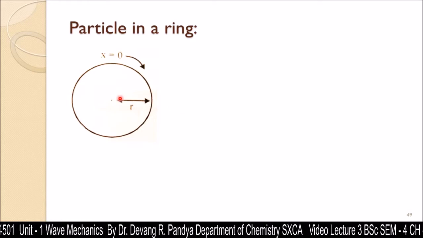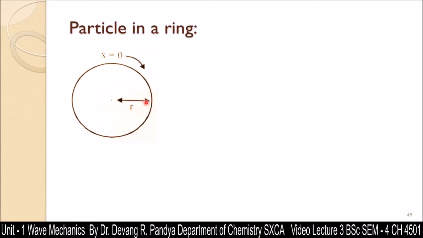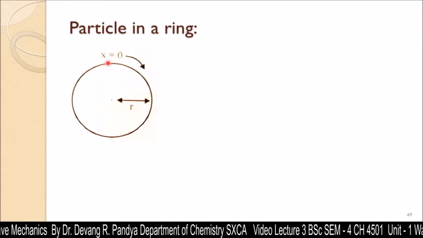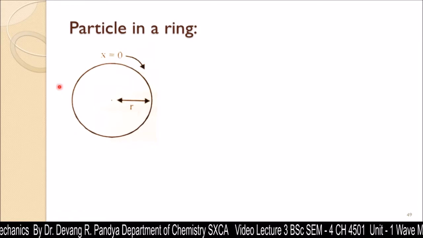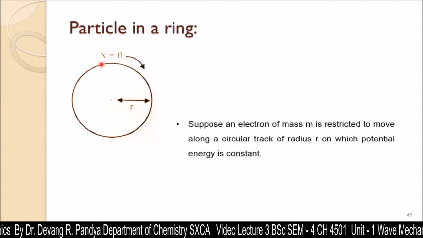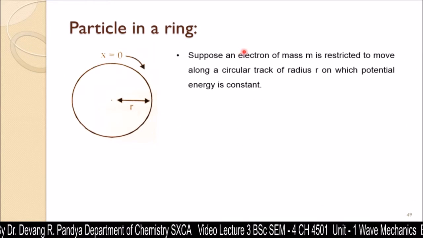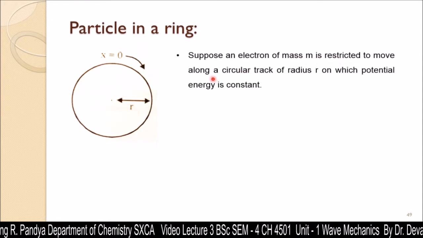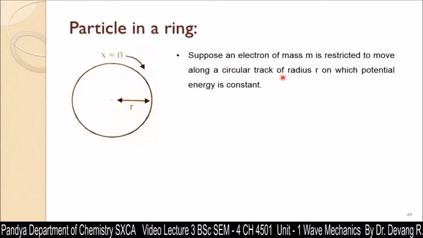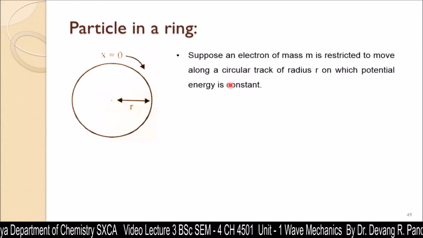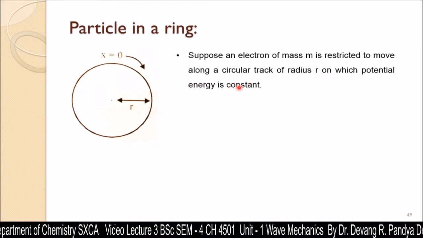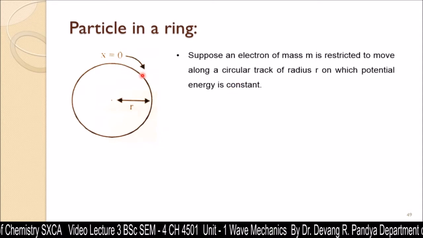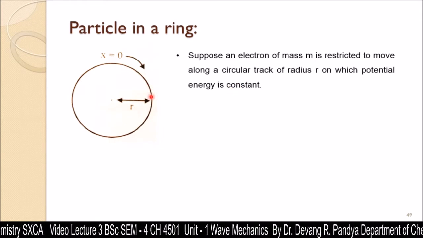This is another diagram. This is a nucleus, distance r, x an arbitrary point, the starting point, and the electron starts moving and reaches the same point by completing the circumference. Suppose an electron of mass m is restricted to move along a circular track of radius r on which potential energy is considered to be constant. So on this path, the potential energy value is constant.